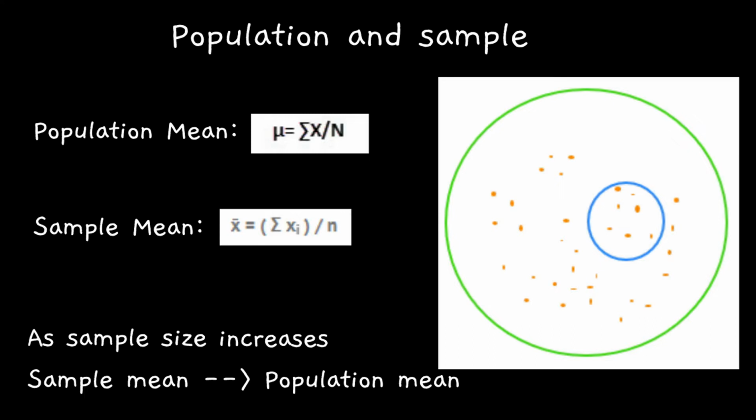So this small circle is called a sample. Suppose we have taken a sample of size 50,000. Since I can't compute average height of 1.40 billion persons, I take a random sample of size 50,000 and compute the average height. This sample is basically a subset of population.